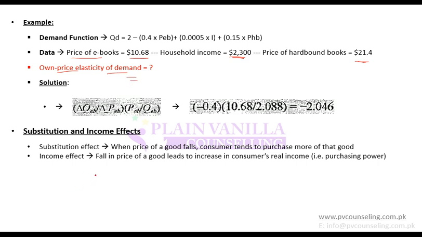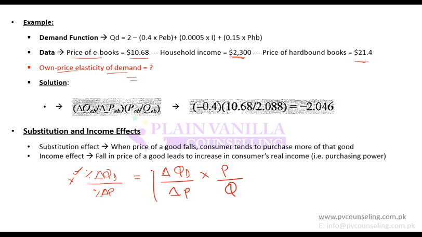So what is own price elasticity of demand? Own price elasticity is the percentage change in quantity demanded divided by the percentage change in price. Correct? And another formula is change in quantity demanded divided by change in price, multiplied by price divided by quantity. We cannot use the first formula. Why? Because we do not have percentage changes in quantity and price. So what will we do? We will use this second formula. How do we do this? So first we have to find out the change in quantity demanded divided by the change in price.